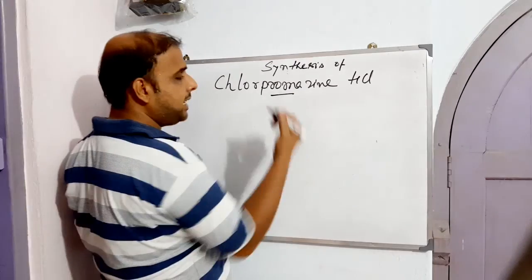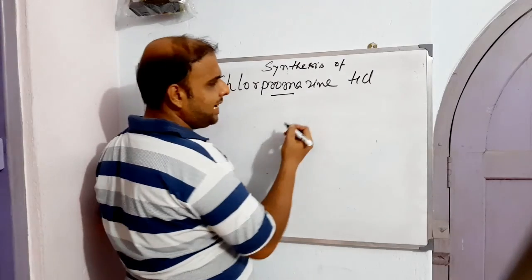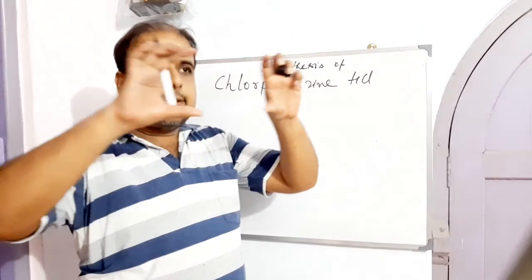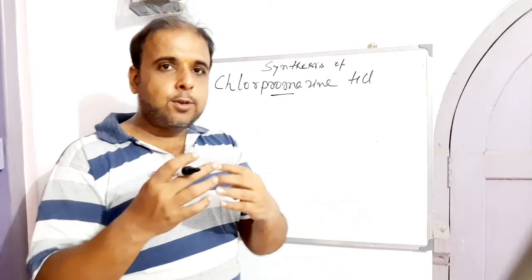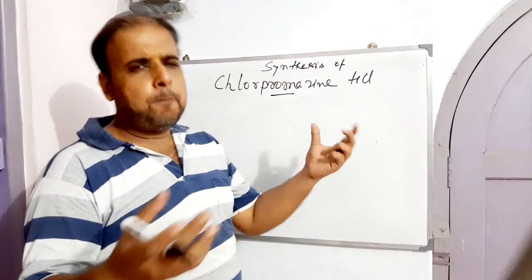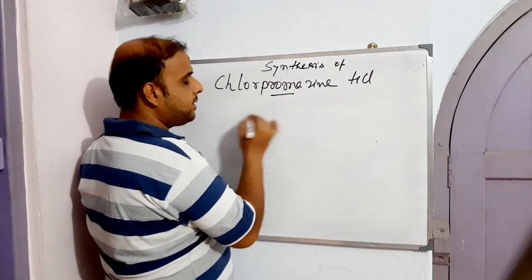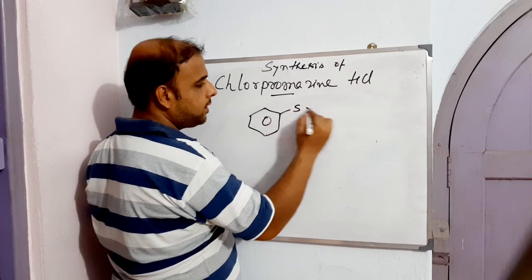So chlorpromazine, how can this be made? It's a very easy synthesis. The only thing is that first and foremost, let us see if there is any chance that we can make the phenothiazine system in situ. In situ means from an open or partially open system to a closed system. Yes, this can be done. So this is found to be the one. Let us just deal with this first.